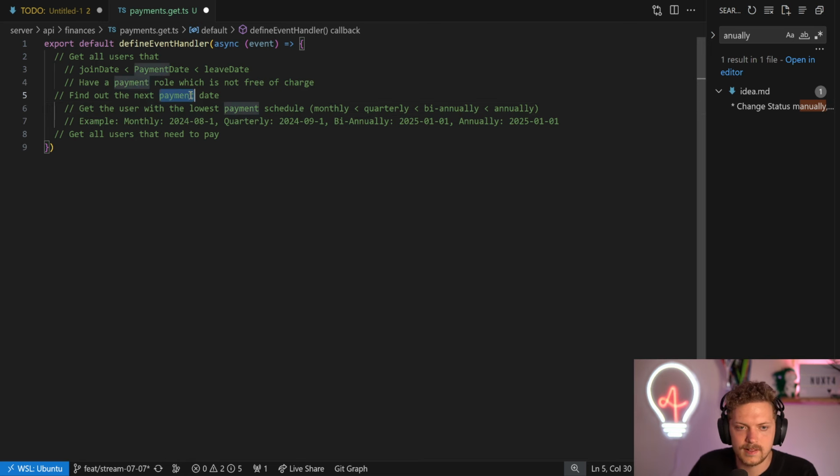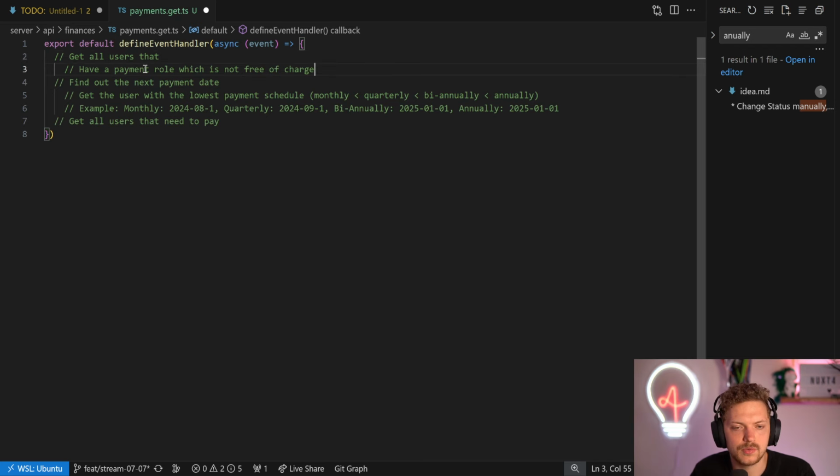So this can go. Then we have to get the next payment date. We can also assume, if we really want to, it's just 12 iterations, worst case. So we just say we get all users, we ignore that part. We just say they all have a payment role which is not free of charge.